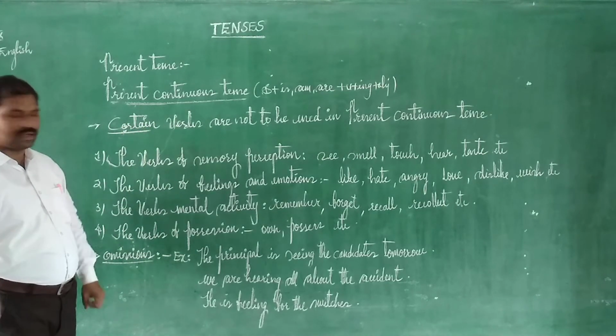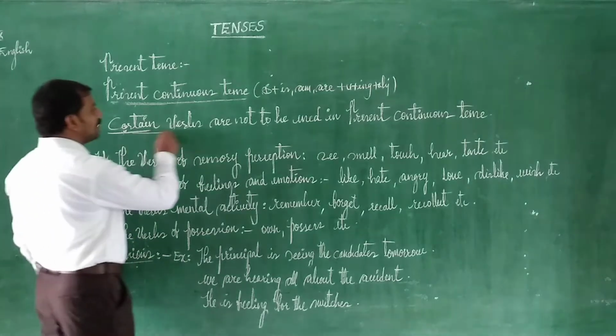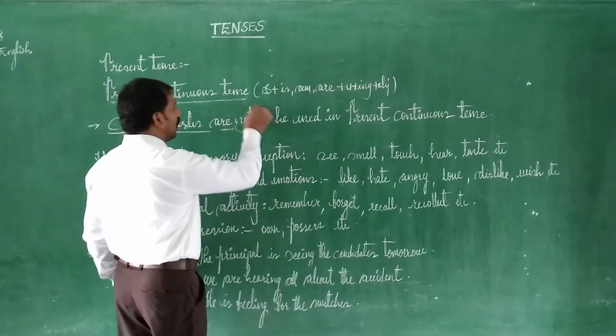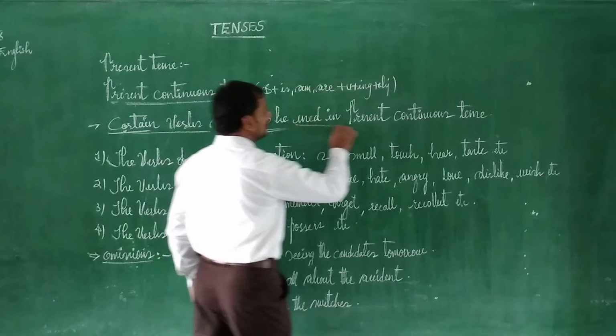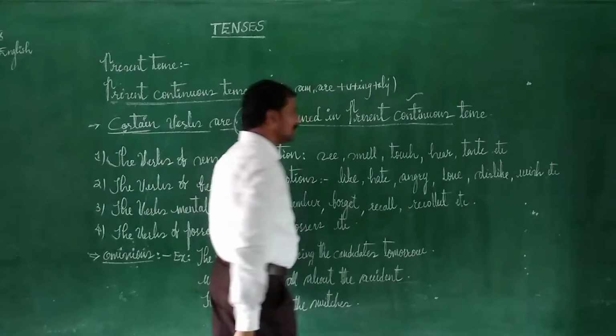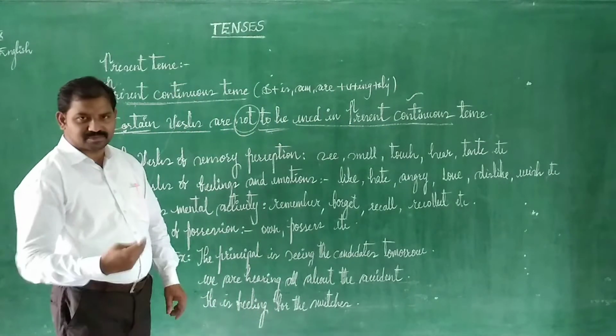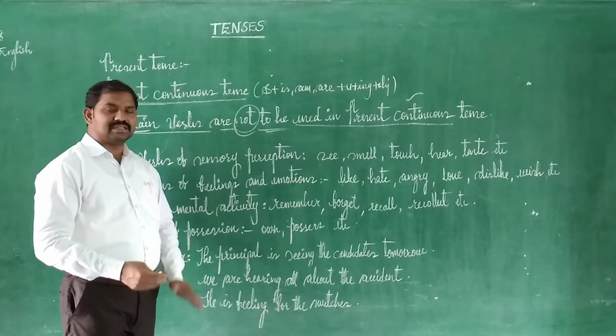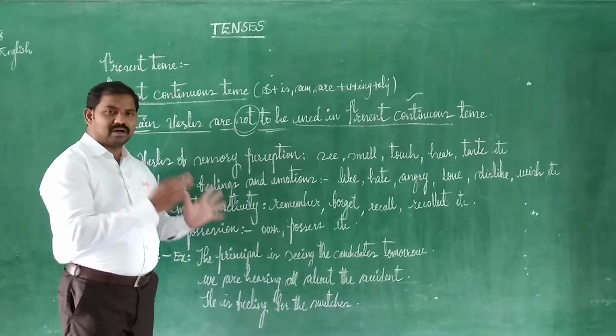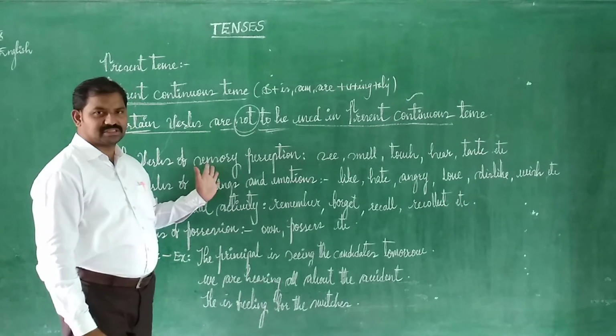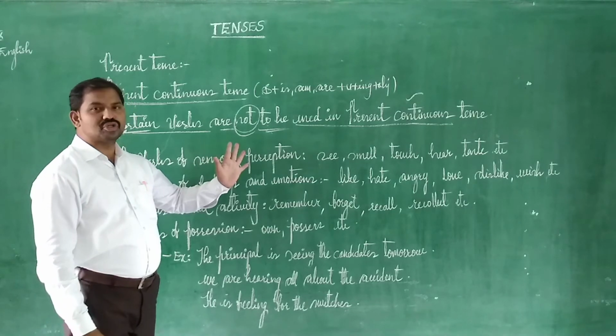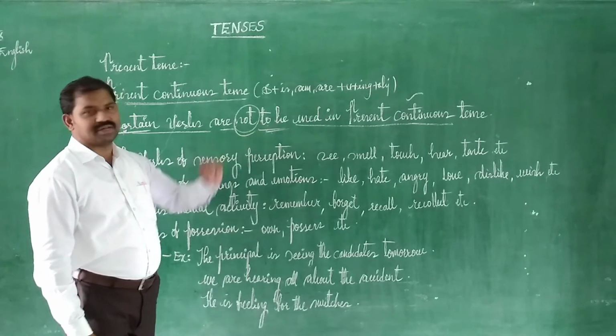Now coming to the aspect, certain verbs are not to be used in present continuous tense. There are different kinds of verbs we have, but there are some sections of verbs we are not supposed to use in the present continuous tense.